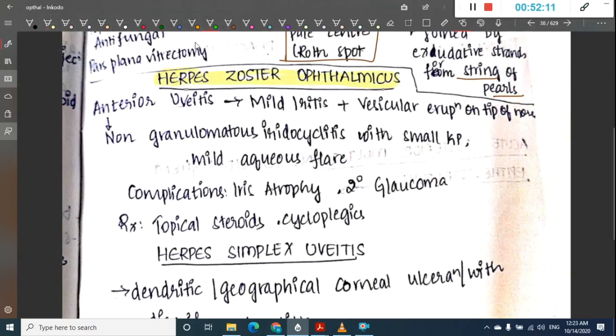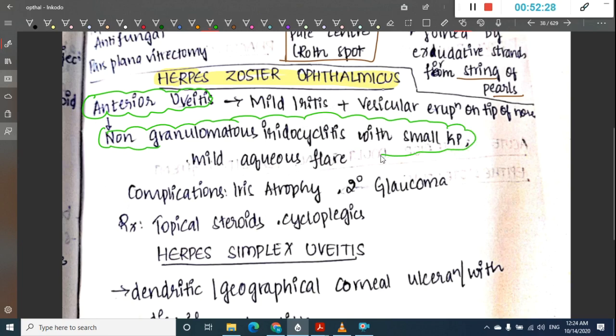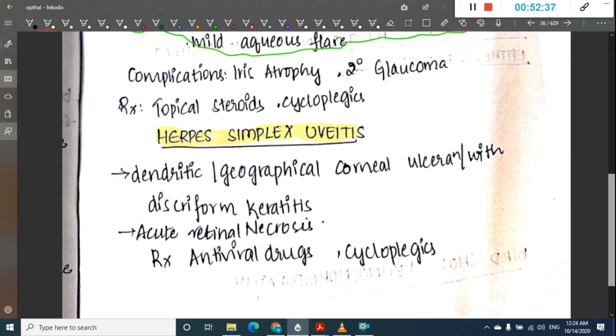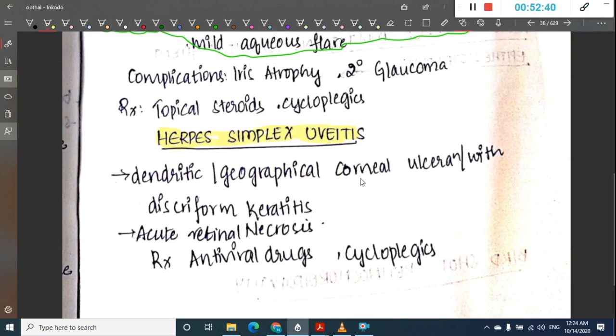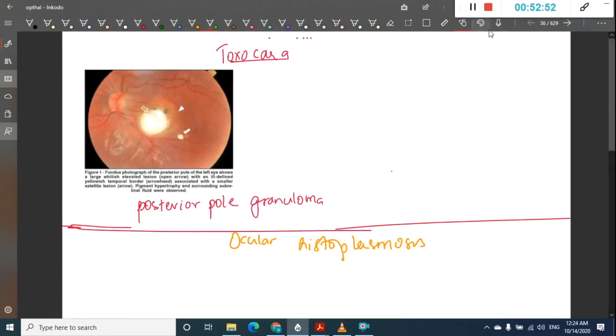In herpes zoster ophthalmicus, we see mainly anterior uveitis, that is mild iritis with vesicular eruption on the tip of the nose. This anterior uveitis is mainly non-granulomatous iridocyclitis with small keratic precipitates and mild aqueous flare. In herpes simplex, we mainly have a dendritic or geographic corneal ulcer, but in uveitis acute retinal necrosis is seen. Let me show you the pictures of these also here itself.